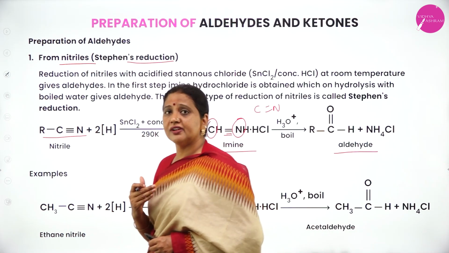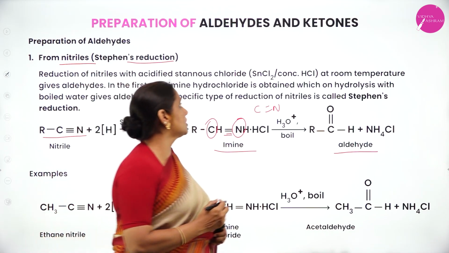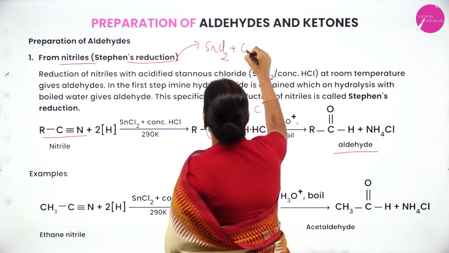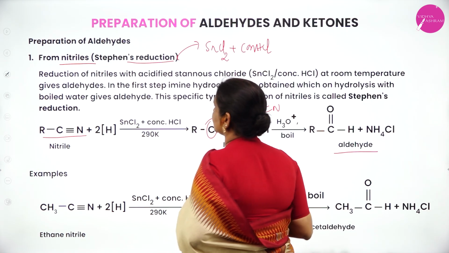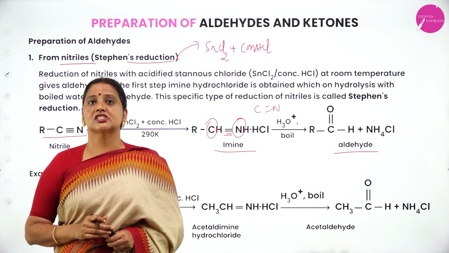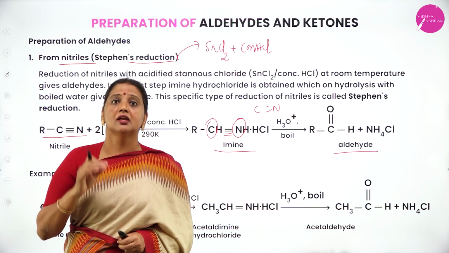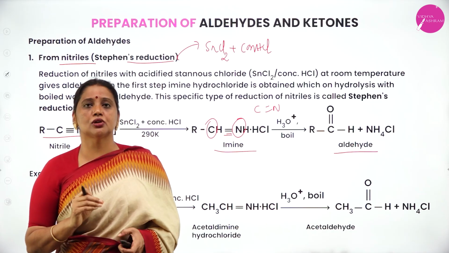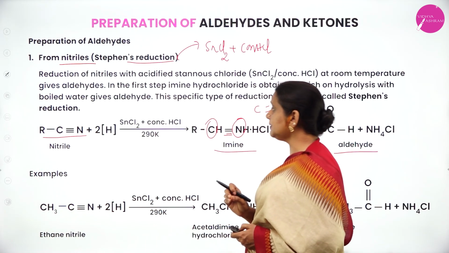Therefore, what is Stephen reduction? What is the reducing agent used in Stephen reduction? The reducing agent used is stannous chloride and concentrated HCl. When nitriles are heated with stannous chloride and concentrated HCl, first it will form imine. Imine on acid hydrolysis gives rise to aldehyde.